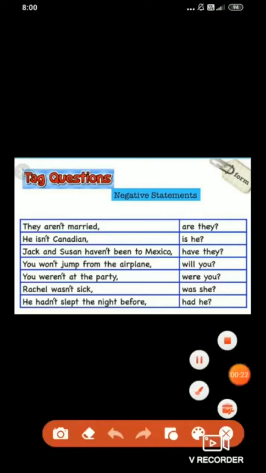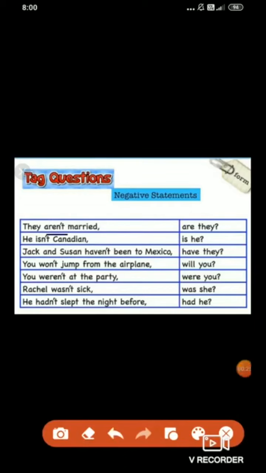So children, what is the rule for negative statements? Yes, if the statement is negative, the question tag is positive. So let's see with the help of examples. They aren't married. You can see your auxiliary. Very good. What is the auxiliary here? Aren't. Aren't is the auxiliary.